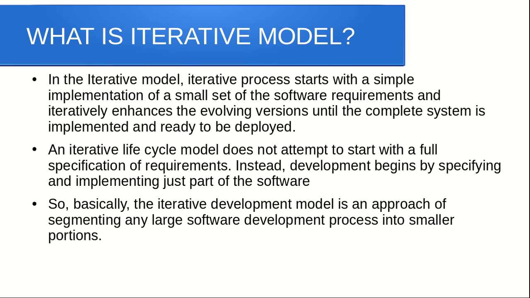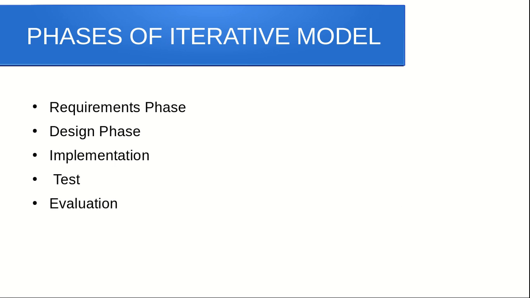The iterative model overcomes the drawback of the waterfall model. In the waterfall model, we cannot come back if we pass a phase, but in the iterative model, we can come back to the previous phase. To develop software using the iterative model, there are 5 phases: requirement phase, design phase, implementation phase, test phase, evaluation phase. Let us see the information about the phases.